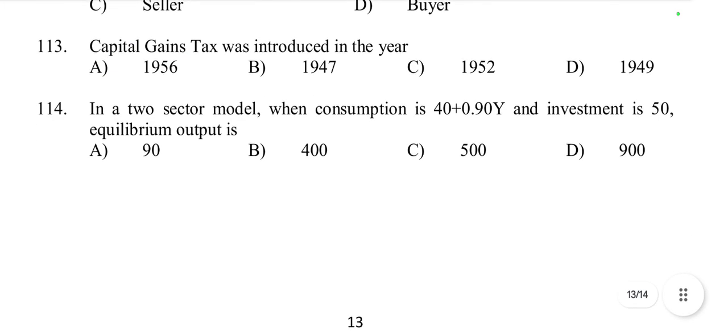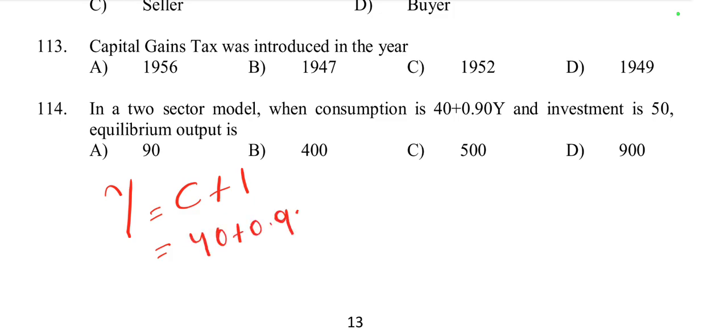Then question number 114, in a two-sector model, when consumption is 40 plus 0.90y and investment is 50, then equilibrium output is. We know that for equilibrium output, y is equal to C plus I. So here C is 40 plus 0.90y, plus I, investment is equal to 50.